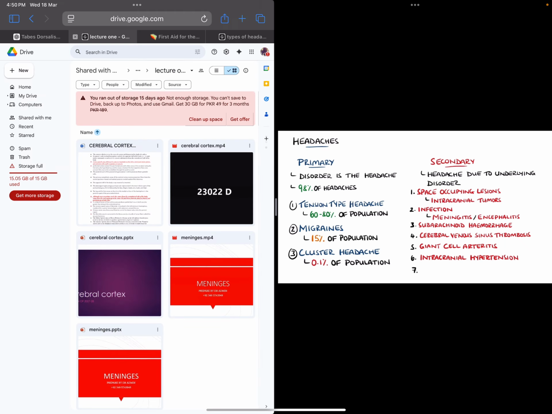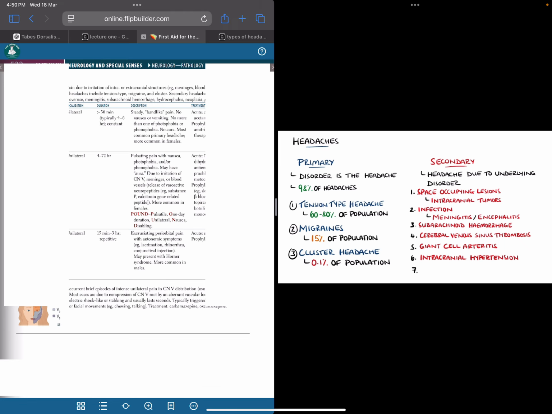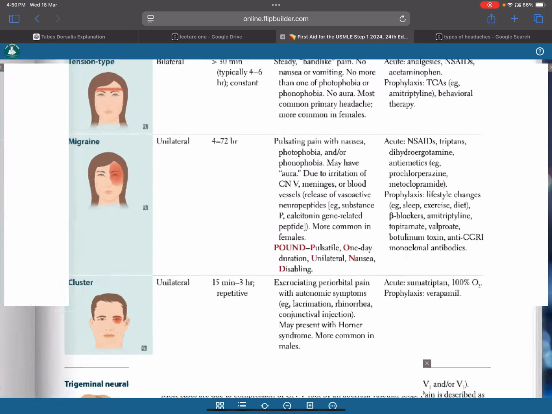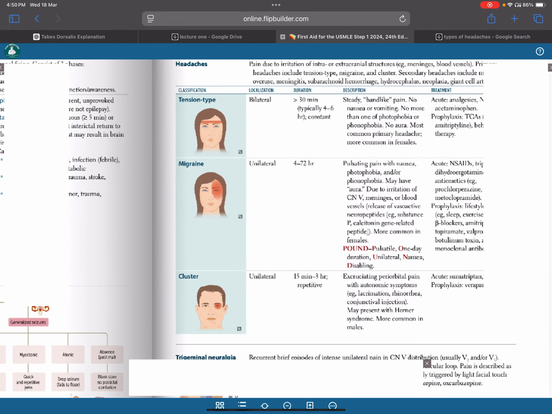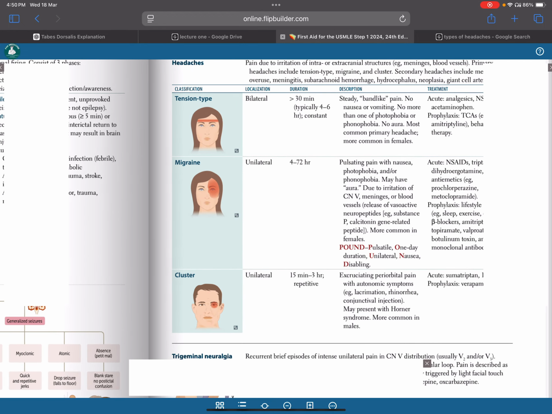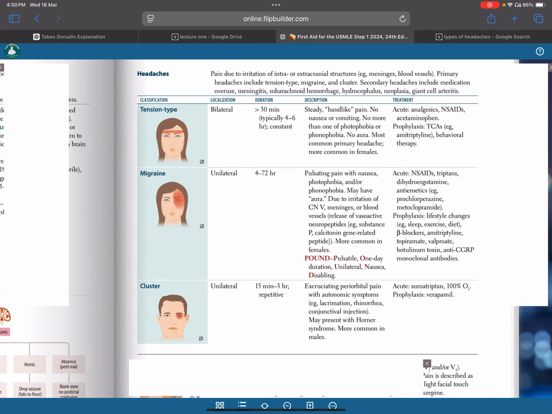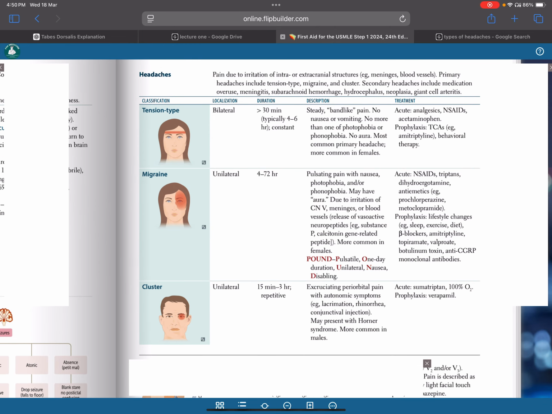Now let's look at this diagram right here, this table right here. So you can see tension type, band-like, bilateral. Migraine is unilateral and half of the face. Cluster around the eye, unilateral, right? And then you can see about the treatment also, beta blockers you're using for the migraine. And for tension type, you're using NSAIDs. For migraine also, you can use NSAIDs. For unilateral, you can see sumatriptan, right?